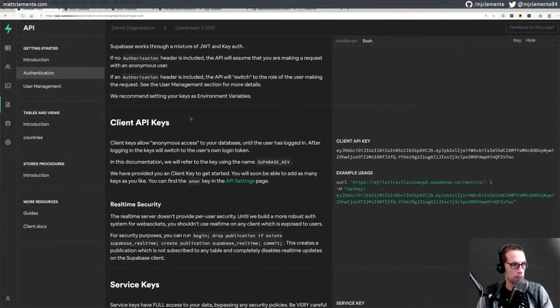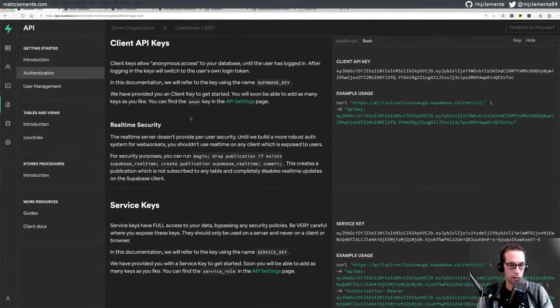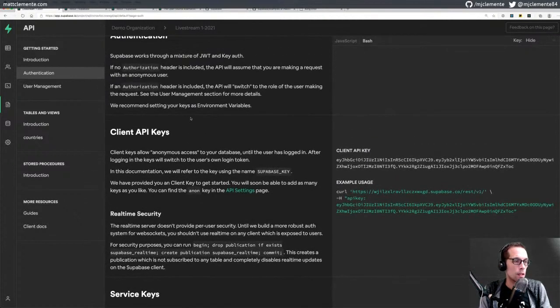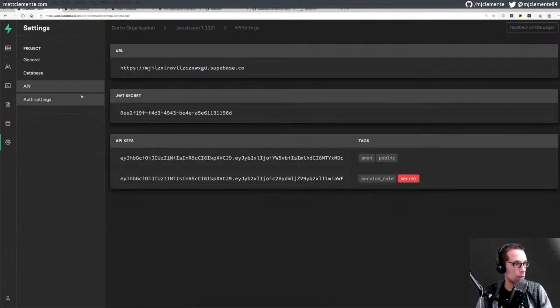Client keys. All right, now these are making a little bit more sense. Client keys allow anonymous access to your database until the user has logged in. After logging in, the keys will switch to the user's own login token. In this documentation, we will refer to the key using the name Supabase key. We have provided you a client key to get started. You will soon be able to add as many keys as you like. You can find the anonymous key in the API settings page. Actually, let's go. Here's our API settings. I guess we can customize our URL. Pretty cool.